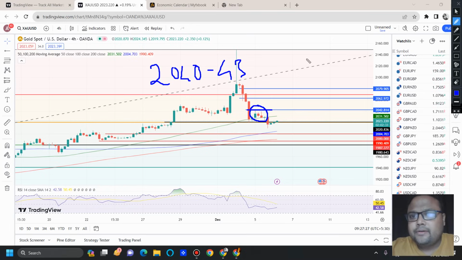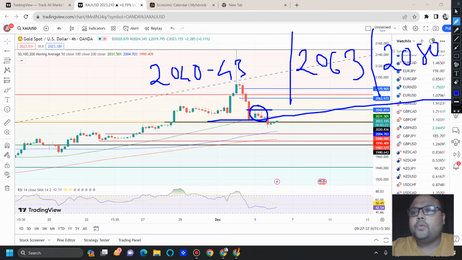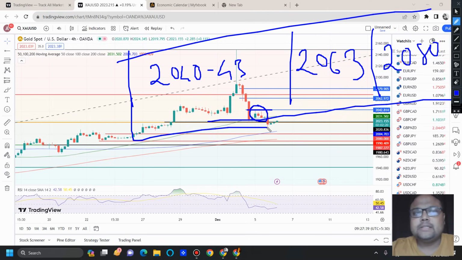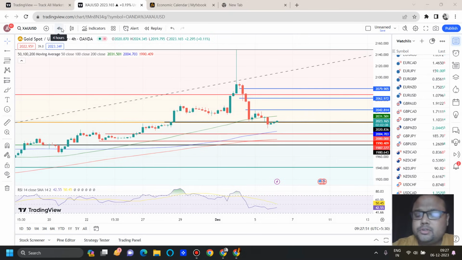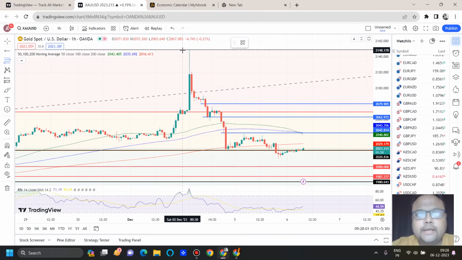Then we have the second resistance around 2063, and then the third resistance around 2080. These are the three levels where we can expect the market to face resistance. Simply switch to a lower time frame like 15 minutes to observe the market behavior once the market enters the zone. Once you see the market is struggling and unable to cross it, you can hit the sell button. 2040 to 2043, 2063 and 2080, and we have derived these levels with the help of Fibonacci.